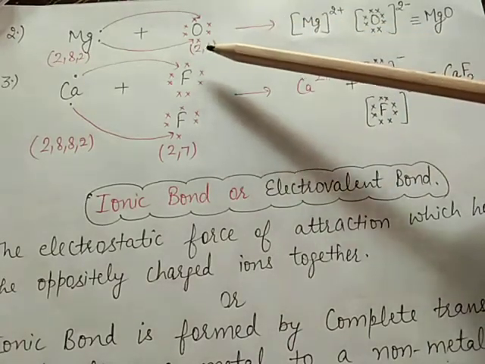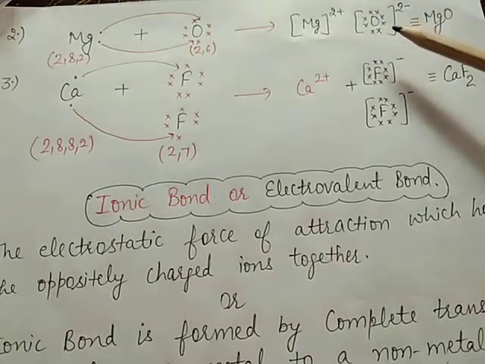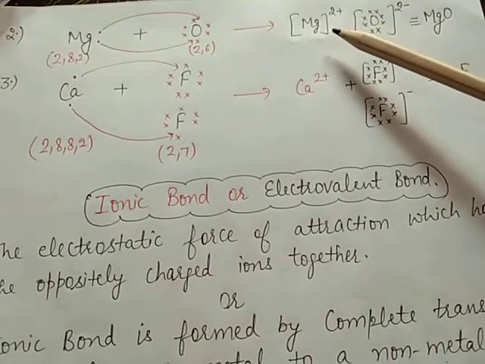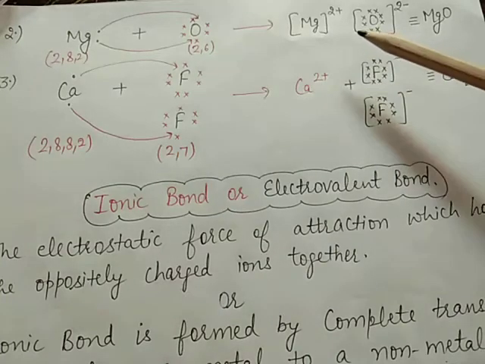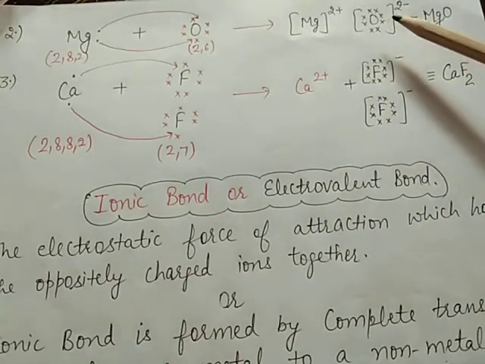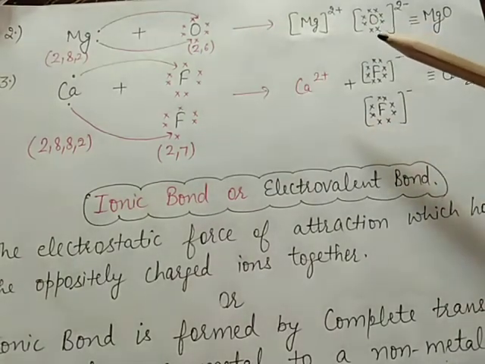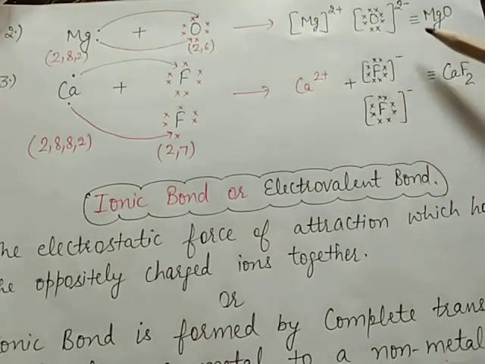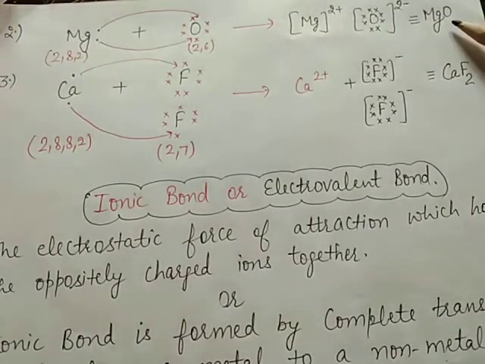And here oxygen gains 2 electrons, it will form O2-, meaning oxide. After gaining and losing the electrons, it will form positive and negative ions. So the electrostatic force of attraction which holds the oppositely charged ions together is called an ionic bond, and here the formation of magnesium oxide takes place.